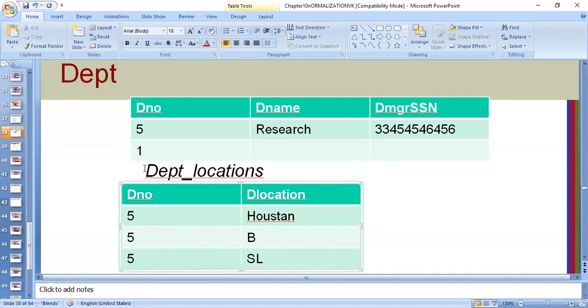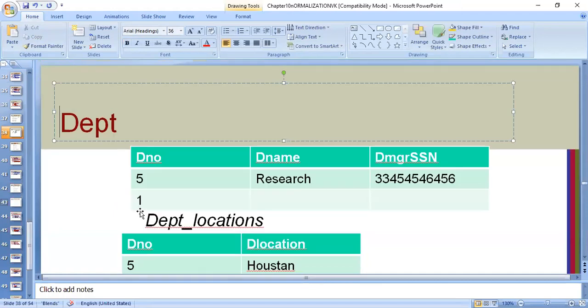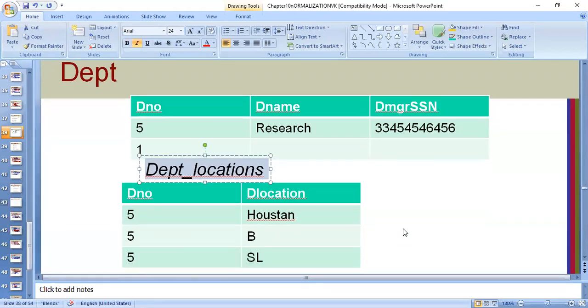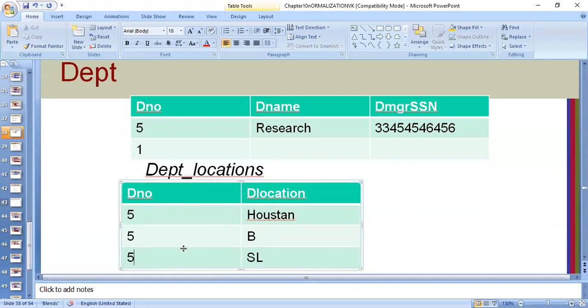So this is how we have solved the problem of the multi-valued attribute, by decomposing the table into two tables. One is the department table and the second table we have formed is department locations. And then we have made a separate record for those different locations that belong to the same department. So this is solving my problem. Are you clear with this?